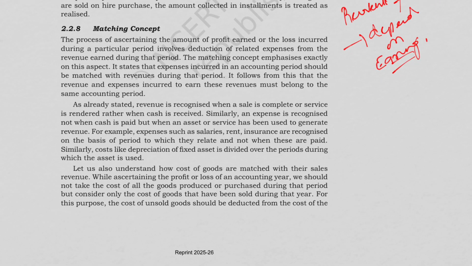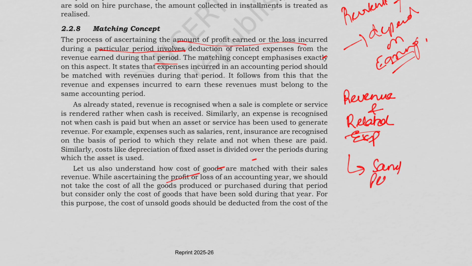Next we have the matching concept. The matching concept is a process of ascertaining the amount of profit earned or loss incurred during a particular period, which involves reduction of related expenses from the revenue earned during that period. Okay, so this is basically the matching concept. In this, the revenue and the related expense must belong to the same period.